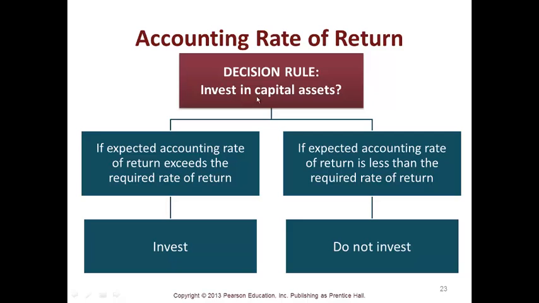The decision rule is you invest in capital assets. If the expected accounting rate of return exceeds the required rate of return, you invest. If it doesn't, you don't invest.